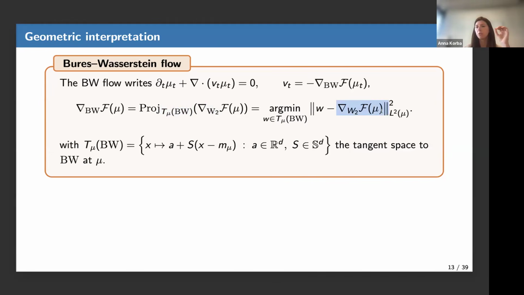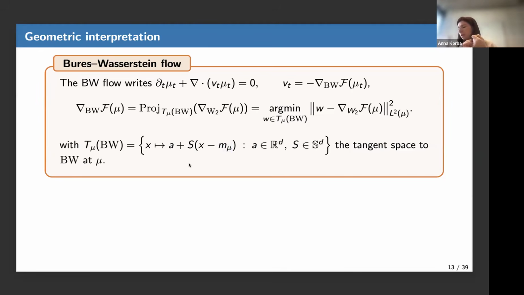Okay, so this is a map from R^d to R^d. You consider the L2 projection and you project onto the space that I wrote here. And this will give you the Bures-Wasserstein gradient. And this is the tangent space to the space of Gaussians at point mu. Okay, so mu is a Gaussian with mean m. So this space is a space of functions, so also from R^d to R^d, but much smaller than what we had before. It's actually a space of affine functions. You push x to some intercept plus you scale x minus m, the current mean, by S.